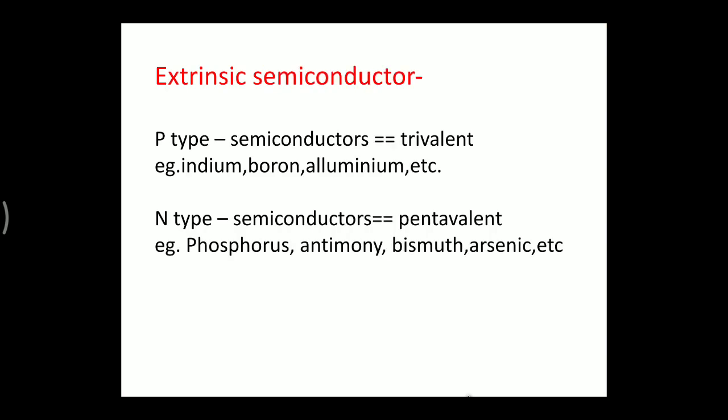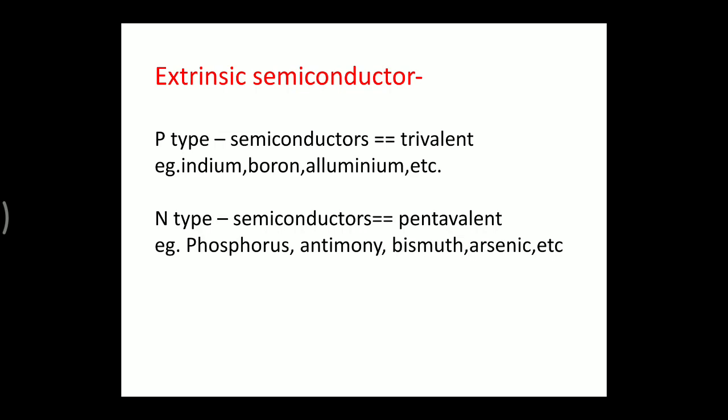See, then the second type of semiconductor is extrinsic semiconductor. Extrinsic semiconductor is the semiconductor that is formed due to the addition of impurity. The addition of impurity is also called the doping process. So by addition of impurities, the extrinsic semiconductors are produced, and it is of two types, that is p type and n type.